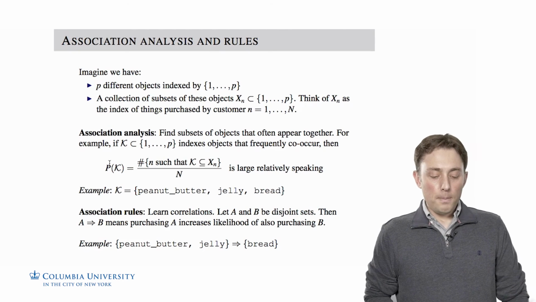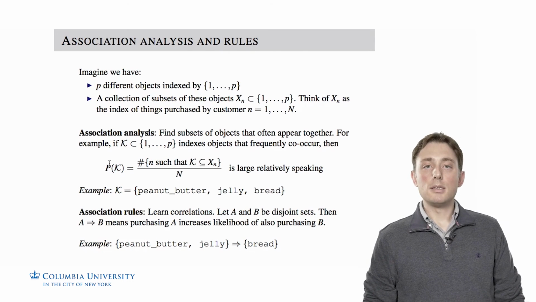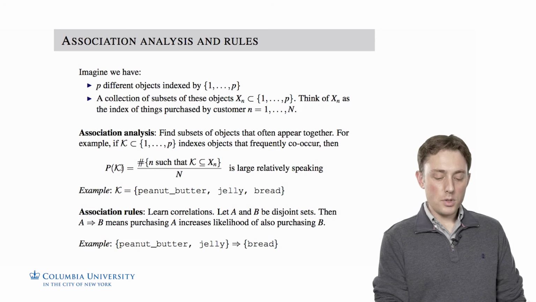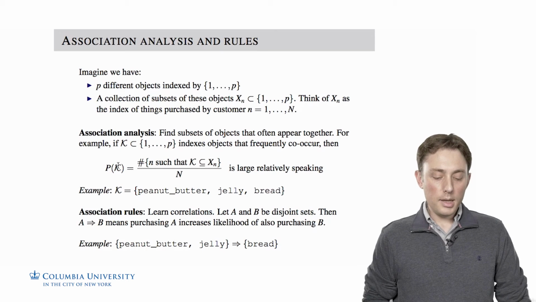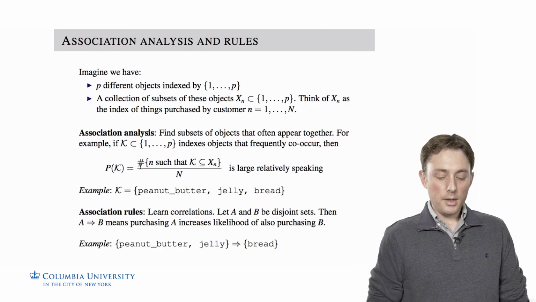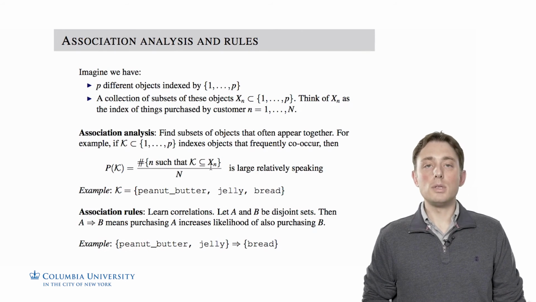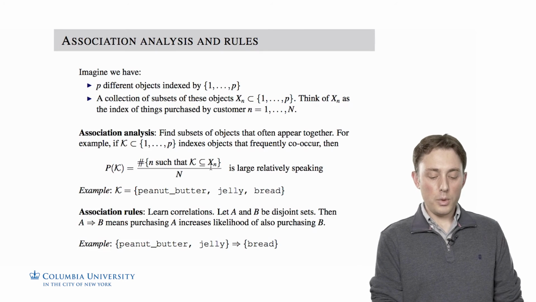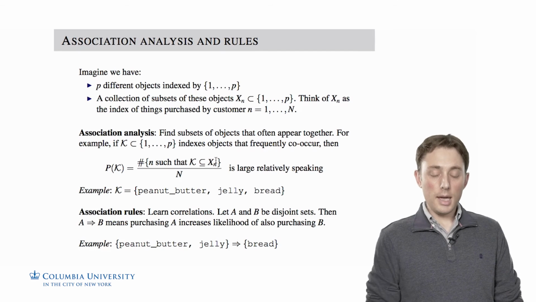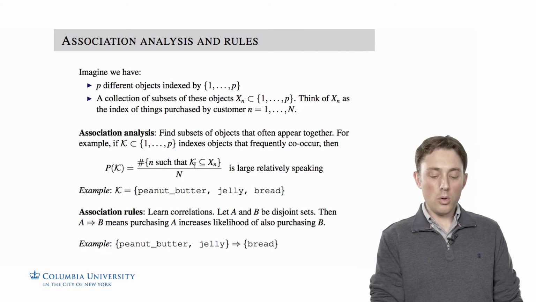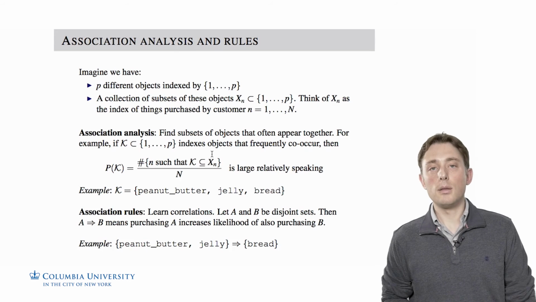Then P of K is going to be the fraction of market baskets that contain those items indexed by K. So if K is a subset of indexes, then the probability of that subset K is simply found by counting how many of these baskets contain those items indexed by K. So we want to count the number of n such that K is a subset of x_n. The nth market basket could contain more items. We're only interested in whether the items indexed in the set K are contained in the nth basket.